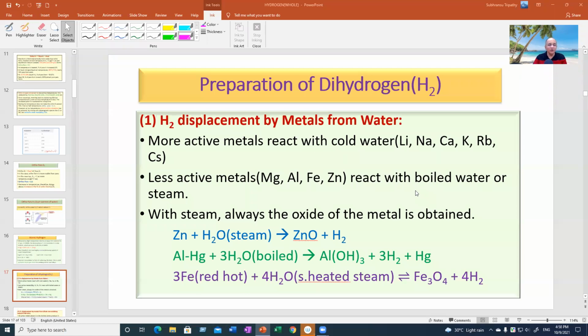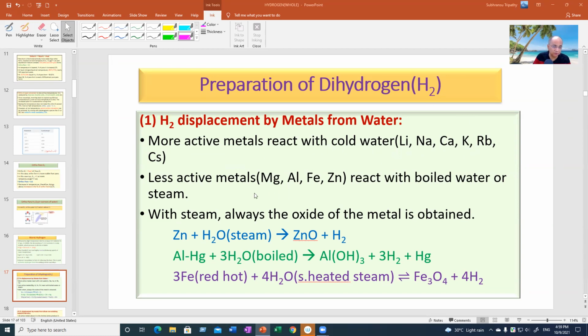Now, coming to the class 8 study, how to prepare dihydrogen. When you say hydrogen, we mean dihydrogen, H2. How to prepare? There are so many ways. One of the ways is displacement of hydrogen from water. Those which are very strong metals, much above hydrogen in the electrochemical series, or as you call it, the metal activity series, like lithium, sodium, calcium, potassium, rubidium, cesium, these strongly active metals displace hydrogen even from cold water.